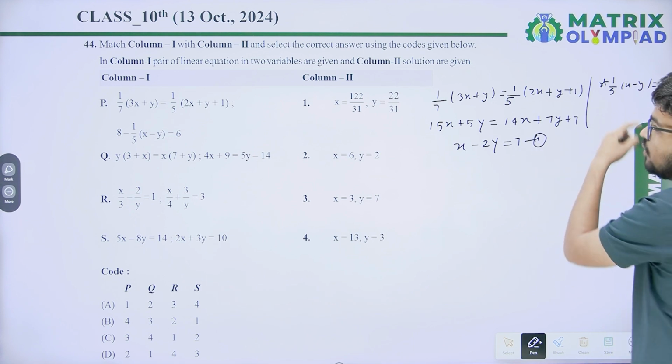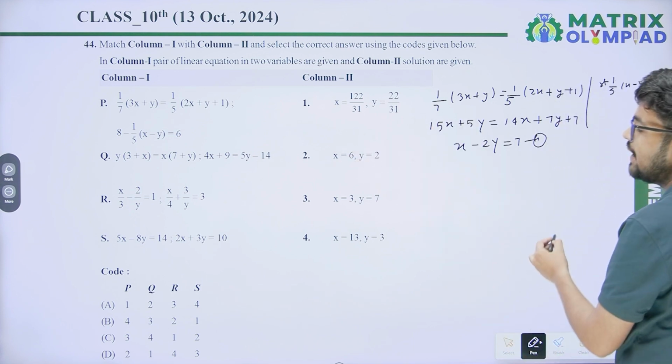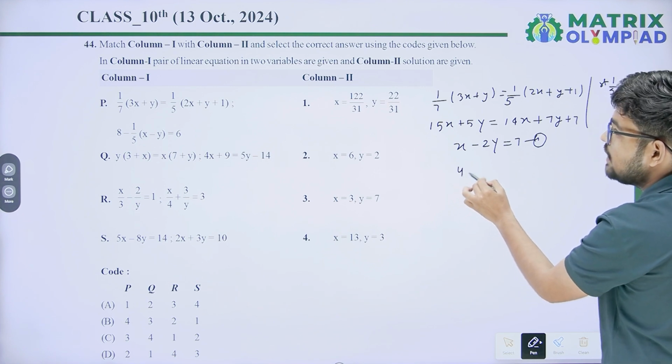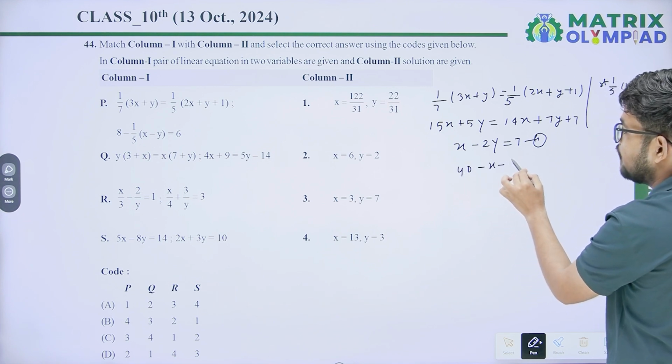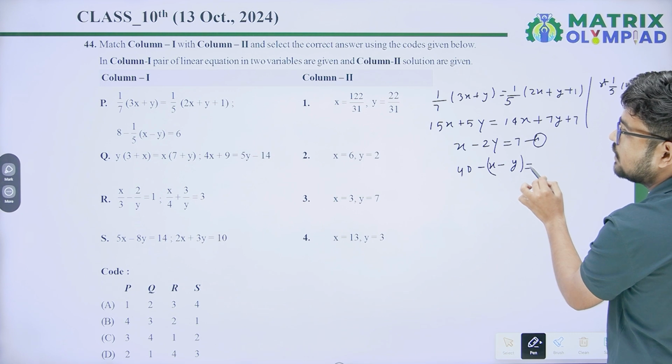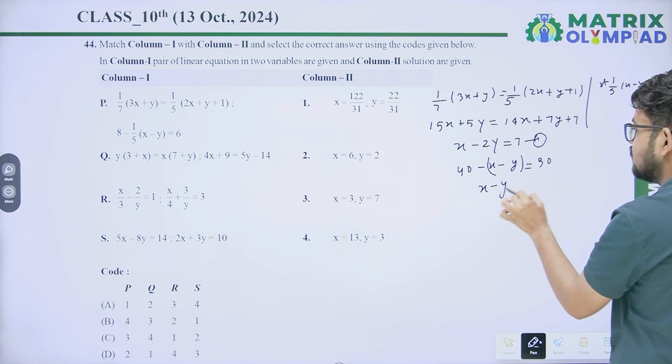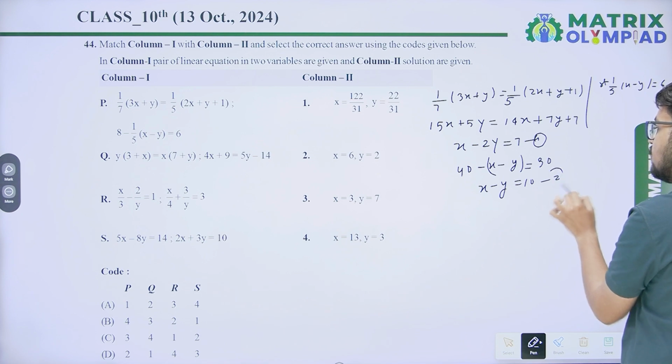From the second one you will get 40 minus x minus y equals 30. It means x minus y equals 10, equation 2.